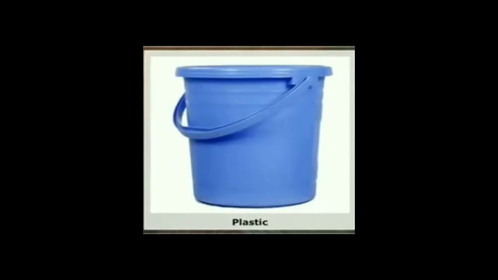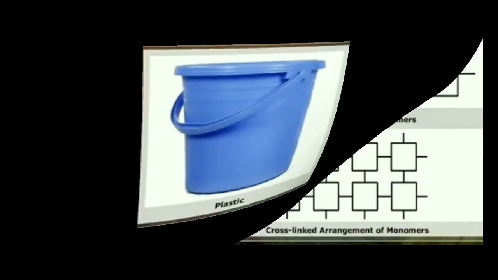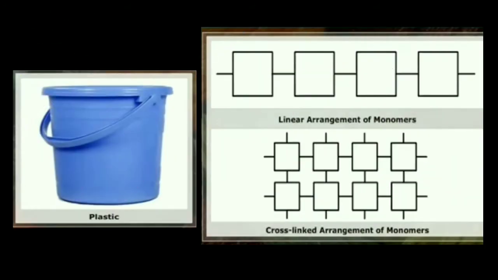Plastic is also a synthetic material which can be easily molded into any desired shape on heating. Plastic is also a polymer. Polymer you have learned in previous class. So, like the synthetic fiber, plastic is also a polymer. In some plastics, the arrangement of monomers is linear, whereas in others it is cross-linked, as shown on the screen.